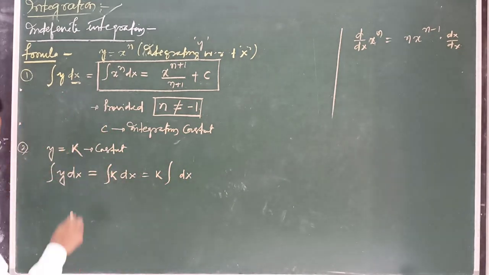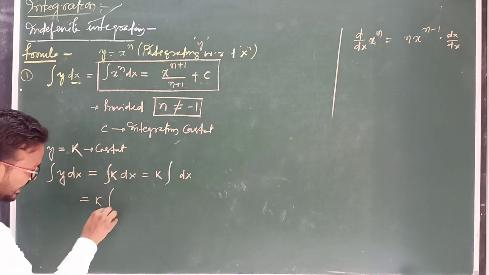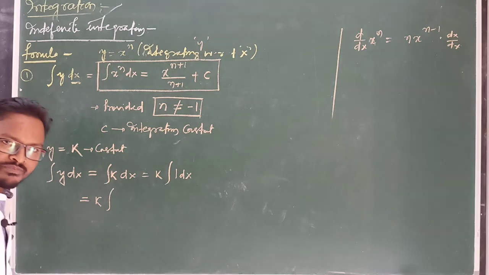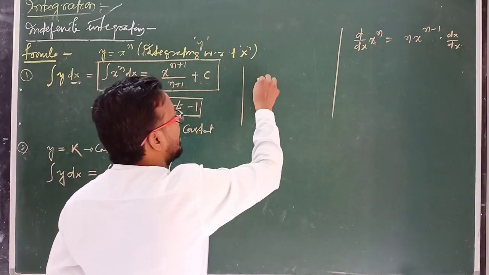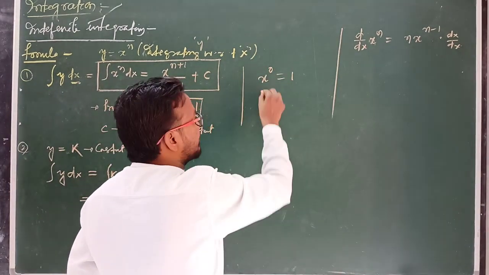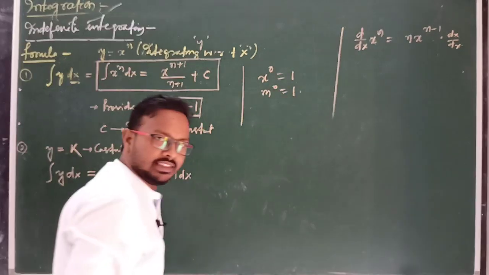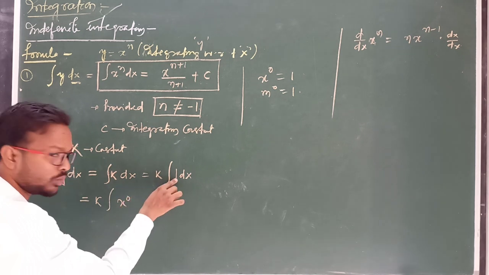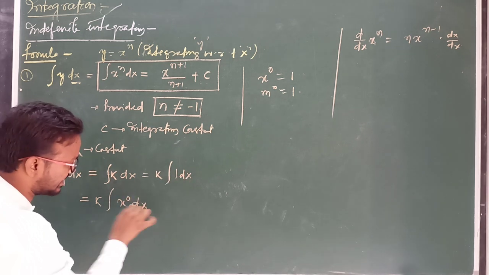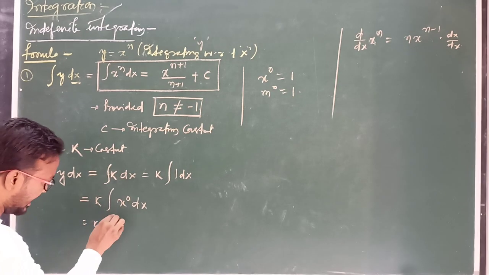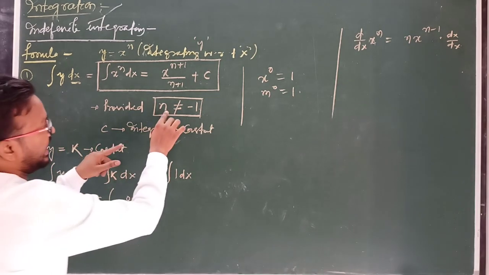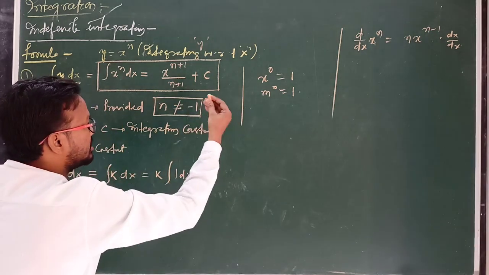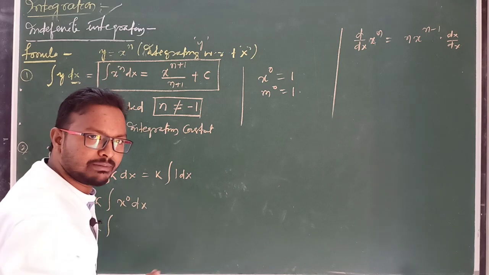Clear? Or you can write this relation as k integration dx, meaning there is another term, 1. We already know x to the power 0 equals 1. So we can use x to the power 0, which is equal to 1, then dx. So it is k times the integral of x to the power n, where n can never be minus 1 but can possess any value 0, 2, 3, 4, 5, but never minus 1.